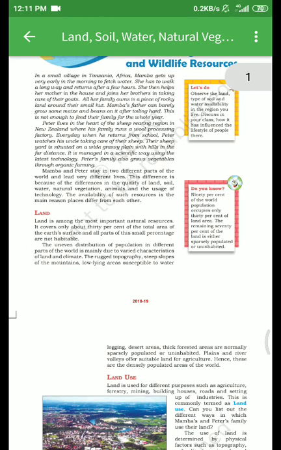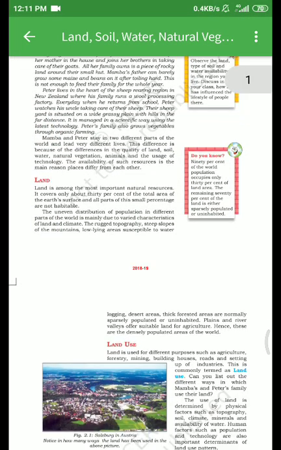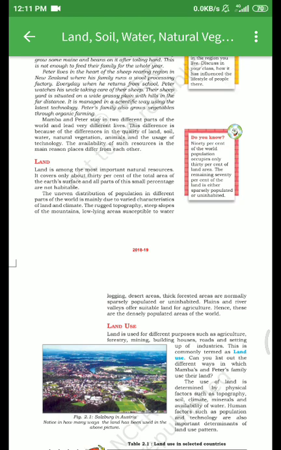Do you know 90% of the world population occupies only 30% of land area? The remaining 70% of the land is either sparsely populated or uninhabited. First, land. Land is among the most important natural resources. It covers only about 30% of the total area of the earth's surface, and not all parts of this small percentage